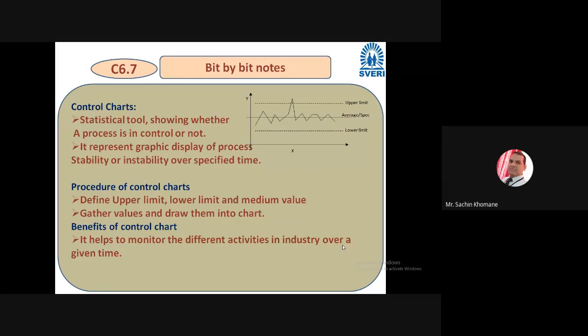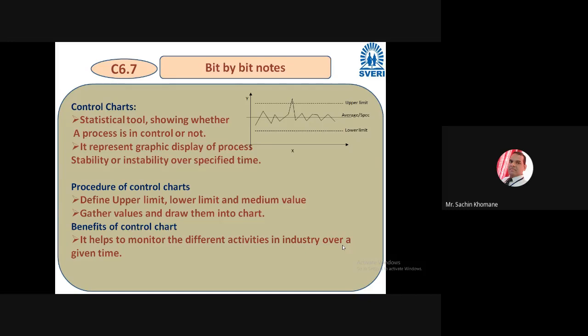So like that, it will show various limits, and if that peak is above the upper limit or lower limit, then you have to understand there is a certain problem. This thing is out of control. So control charts can be prepared like that. So it represents graphic display of process stability or instability over a specified time. So that I have told. It will show stability.